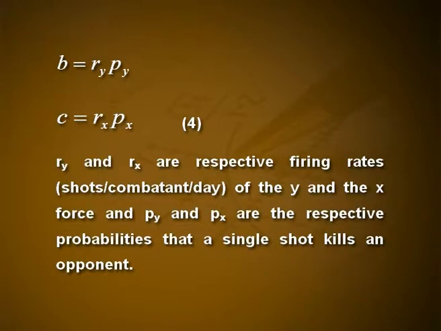It is not a simple matter to calculate the combat effectiveness coefficients b and C. One way is to set b equal to Ry times Py and C equal to Rx times Px, where Ry and Rx are the respective firing rates, that is shots per combatant per day, of the Y and the X force, and Py and Px are the respective probabilities that a single shot kills an opponent.